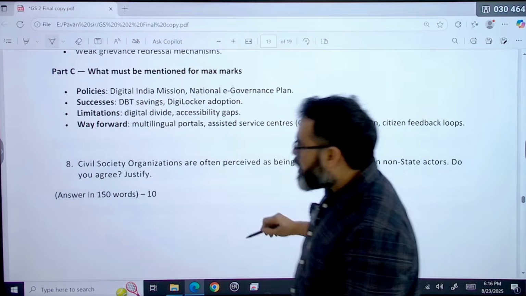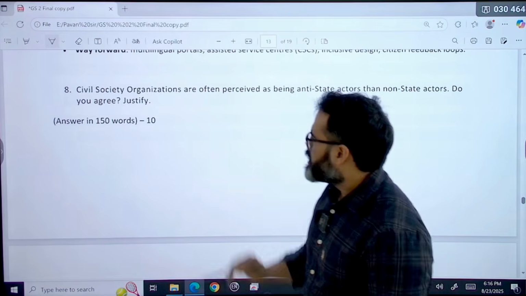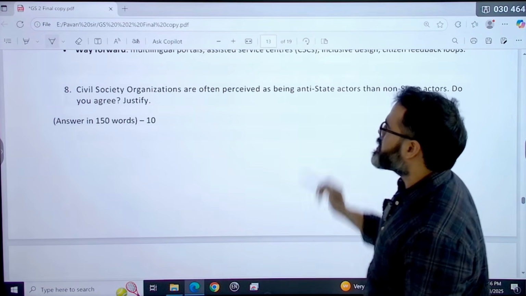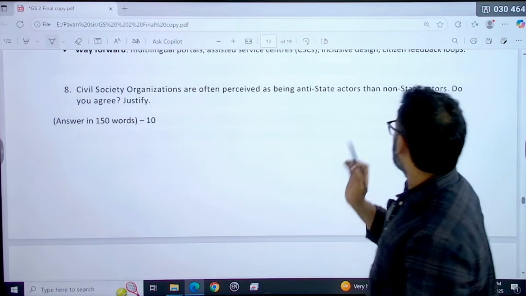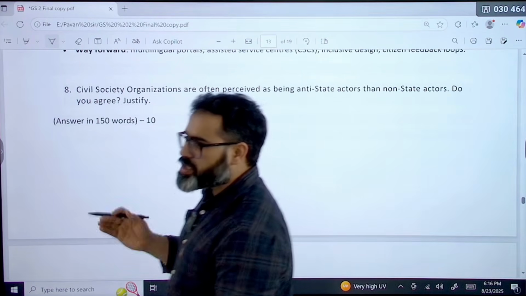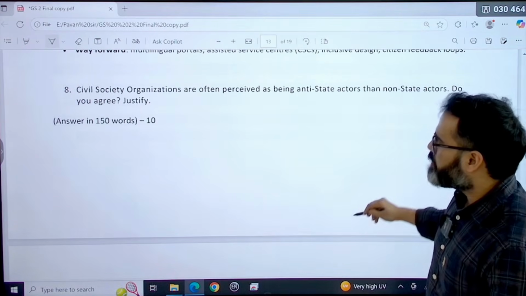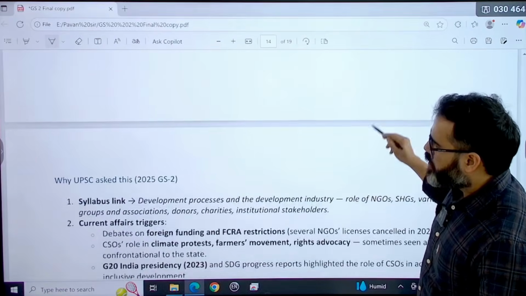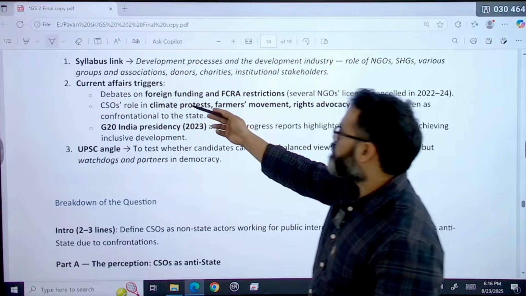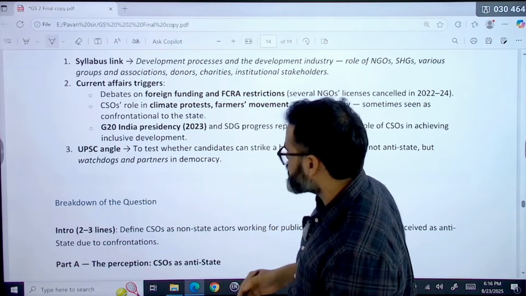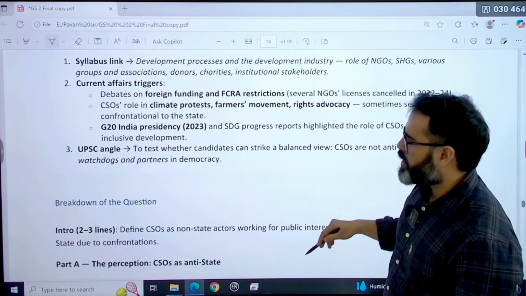The third question asked in the governance section was this: civil society organizations are often perceived as anti-state actors rather than non-state actors. Do you agree? That means whether you consider civil society organizations as anti-state or non-state. That was the question, again 150 words only. So what to do here? Because the debate was already there on foreign funding like FCRA restrictions, civil society organizations' role in climate protest, farmers movement, rights advocacy, all these things.